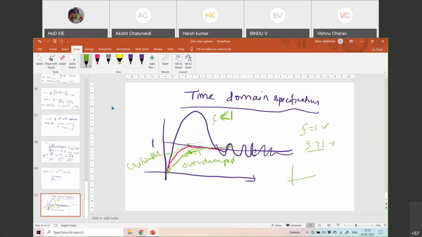The template is similar, exponential, but for the overdamped case it is slower and for the critically damped case it is faster. That is the most important thing to understand. This is a general waveform: this is the underdamped case, this the critically damped, and this the overdamped.